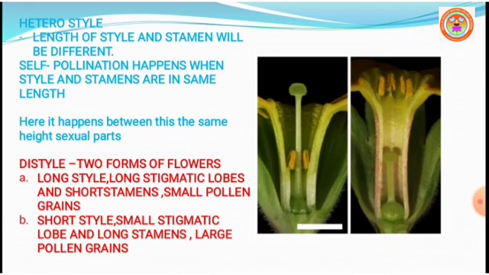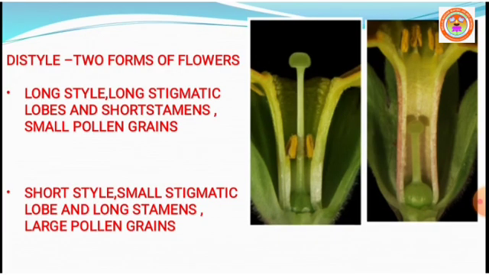The first form is called pin or long form. The second one is called thrum-eyed or short style. In the pin form, they have a long style and long stigmatic papillae with short stamens and small pollen grains. Thrum-eyed has a short style and a small stigmatic surface. In Primula, this condition commonly exists. The stigma of the thrum-eyed flower and the anther of the pin lie at the same level, to bring about pollination.